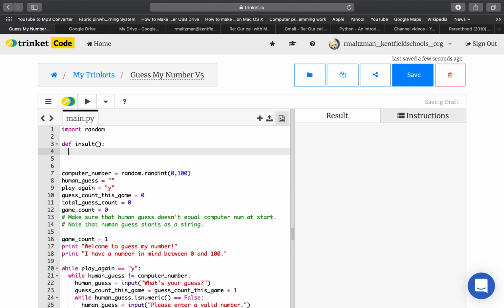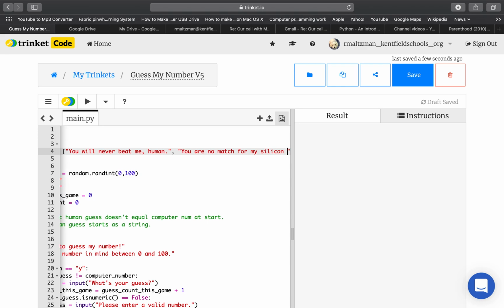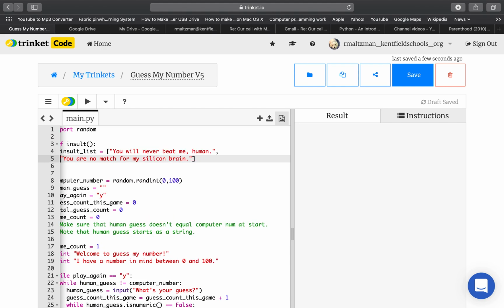So first thing I'm going to do is set up an insult list. Here are my insults, and it's a list of insults. My first insult is, "You will never beat me, human." My second insult is, "You are no match for my silicon brain." Now it's kind of hard to see these as the line gets really big, so I'm just going to hit return.